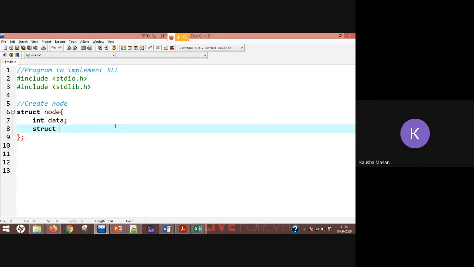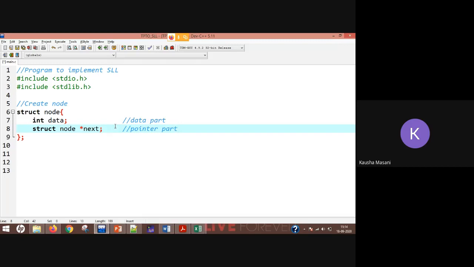Because it is part of struct node. Okay, so struct node pointer next. So data part and the pointer part, that is what you can say. This is your data part, and this is your pointer part of your node.